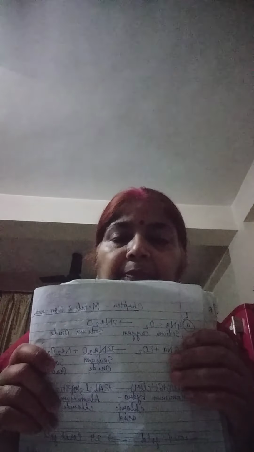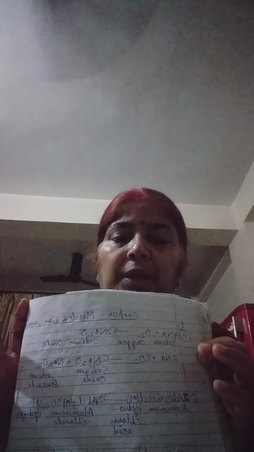Two reactions are there. Again you have to see, sodium reacts with oxygen and it forms sodium oxide and sodium peroxide. The formula of sodium peroxide is Na2O2. Okay children, in this way you can write the equation and you can balance it.